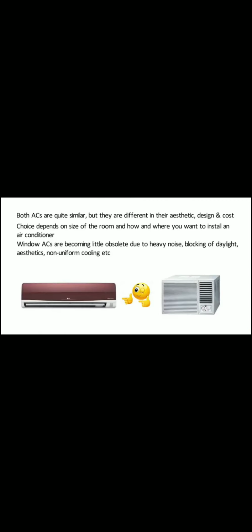From the above comparison of window AC and split AC, we can conclude that both ACs are quite similar, but they are different in their aesthetics, design and cost. The choice mainly depends on the size of the room and how and where you want to install an air conditioner. Of course, the budget is also a consideration. However, window air conditioners are becoming a little obsolete due to heavy noise, blocking of daylight, aesthetics, non-uniform cooling, etc. Nowadays, people demand split ACs more than window ACs because of all the reasons I have mentioned in this video.